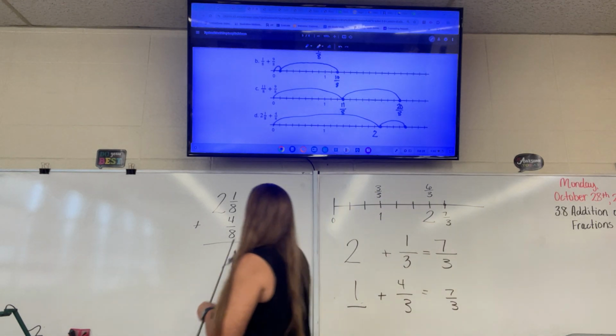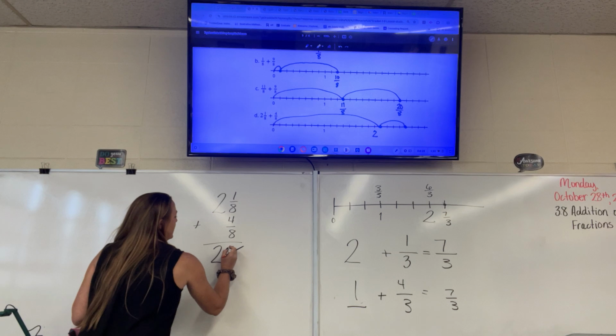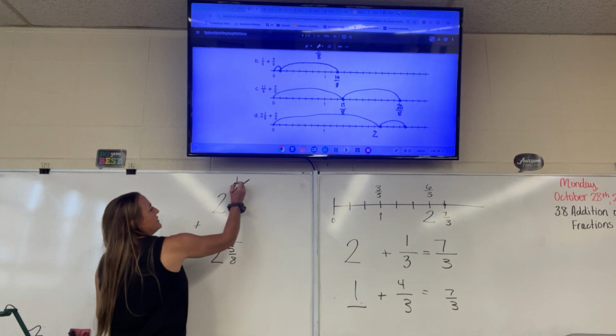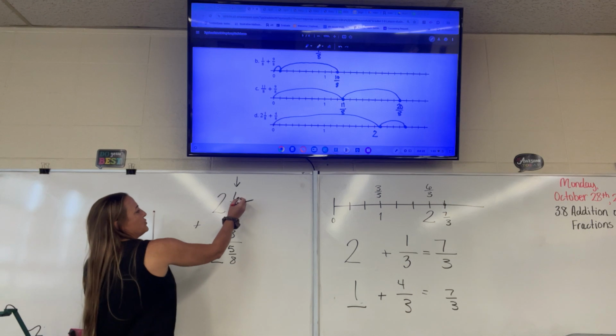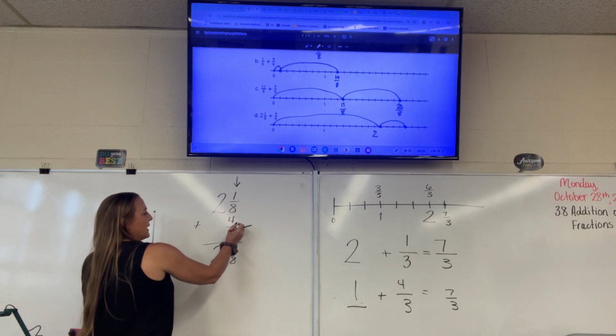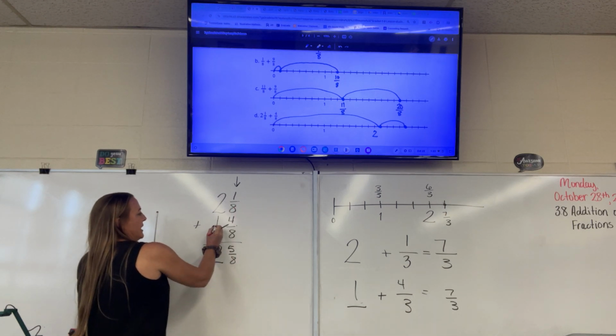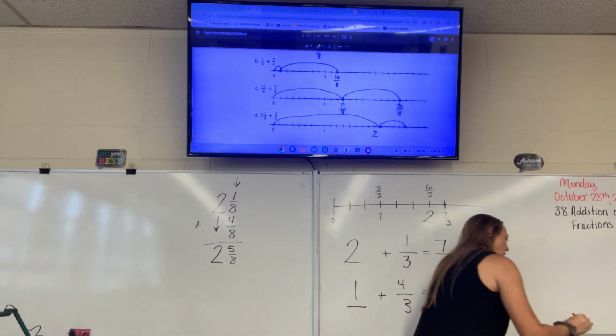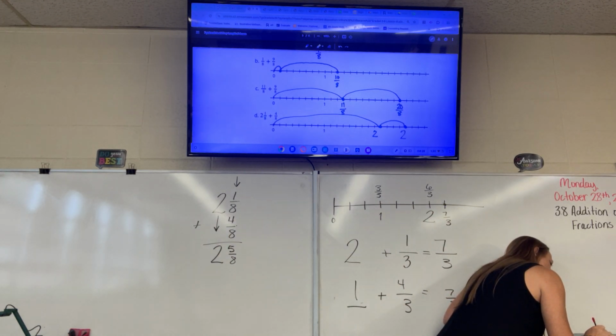Yep, 2 5/8. Very good. Because I like to stack fractions like this, and then you do the fraction adding first. 1/8 plus 4/8 gives you 5/8, and then the 2 wholes just comes down. Okay, so right here is 2 wholes and 5/8.